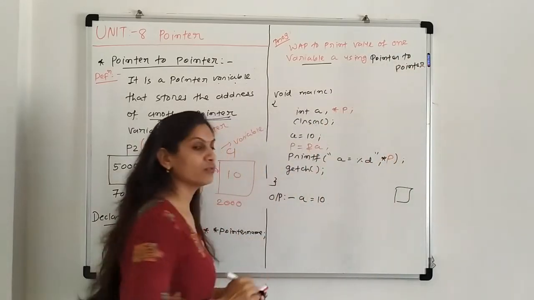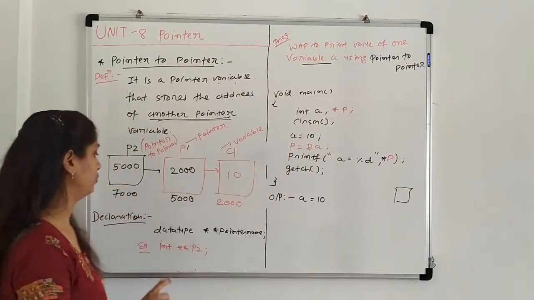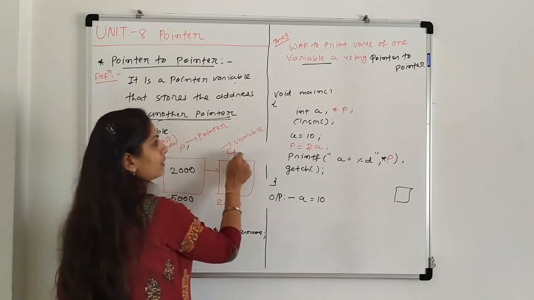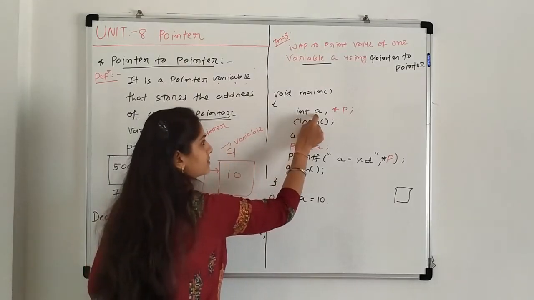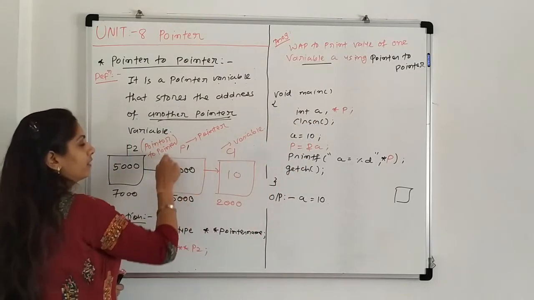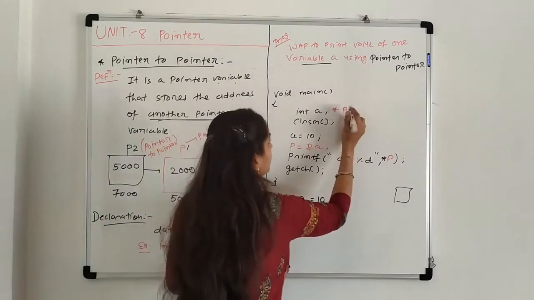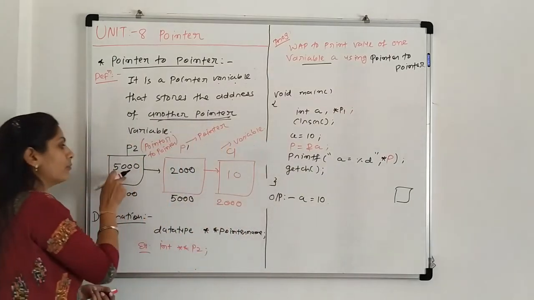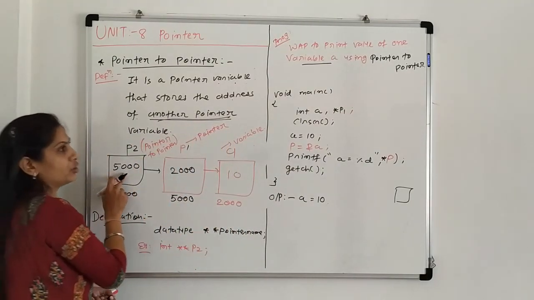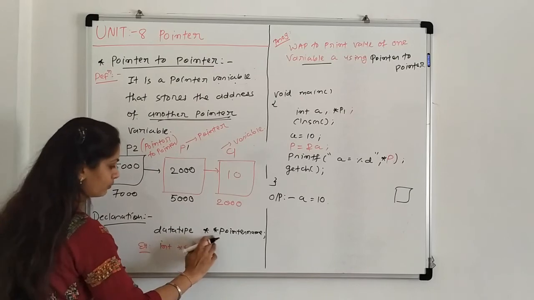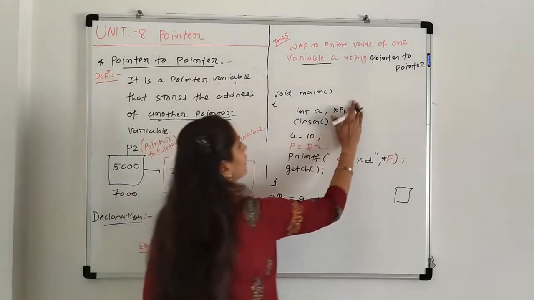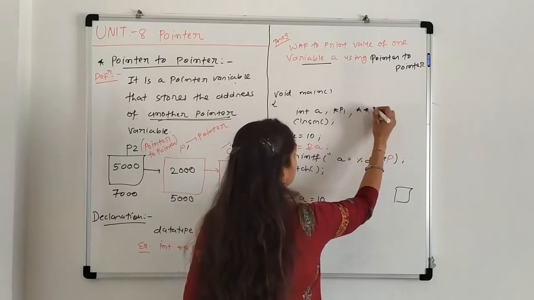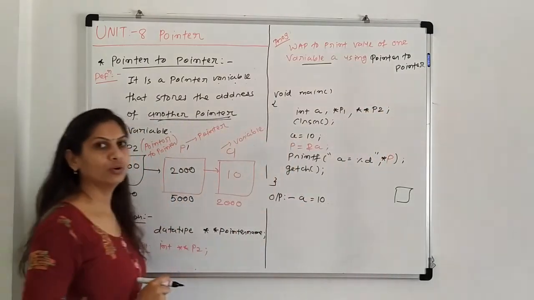So this program is for a simple pointer. Now use this concept pointer to pointer. So here we have one simple variable that is integer a. Another pointer that is our P1. And third, pointer to pointer that is P2. And for P2 we have to put double star. So here simple star indicates one pointer and double star indicates now it is pointer to pointer.